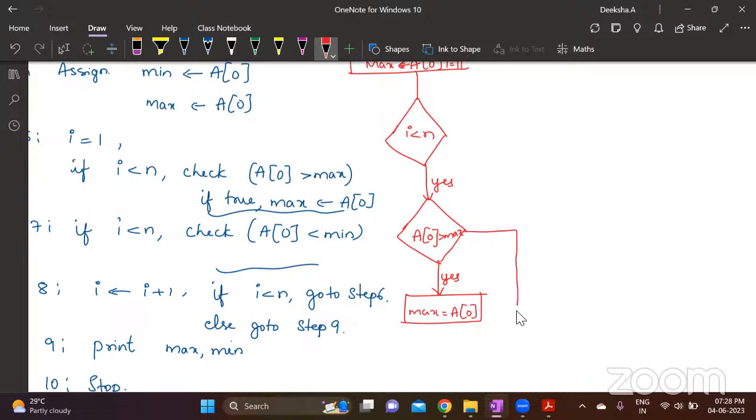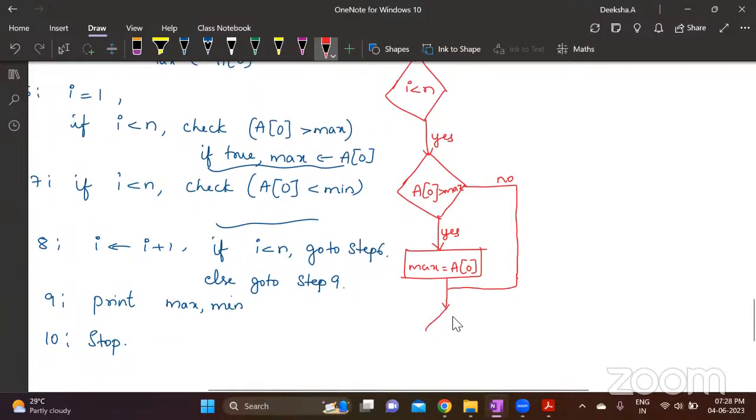If it is no, then you come directly to this statement where you anyways check the next condition. Understand, this is not if else. Whether this is true or not, you are going to check the next condition as well. So A0 less than minimum. If it is yes, you will assign A0 and then check the next condition. If it is no, you will not do this and then check the next condition.